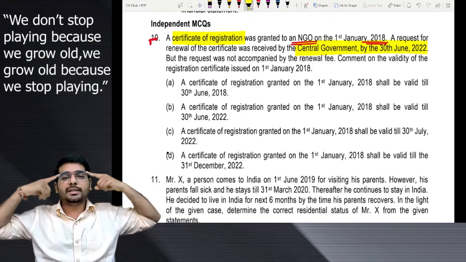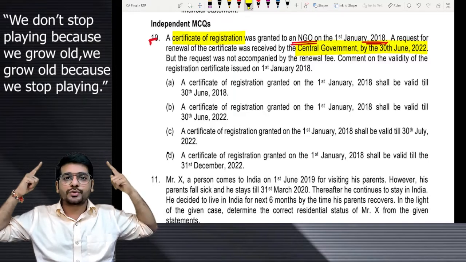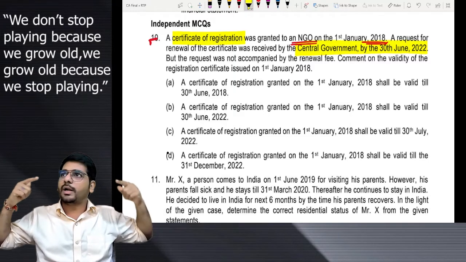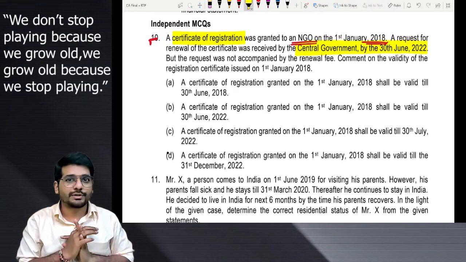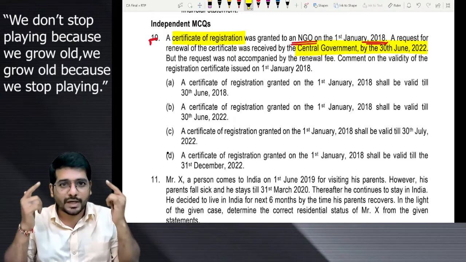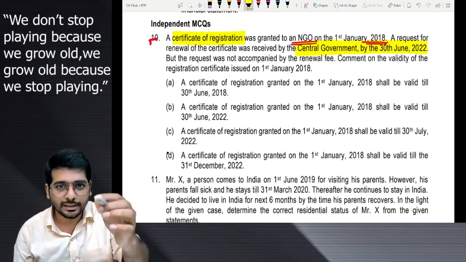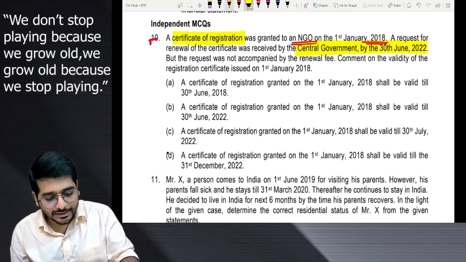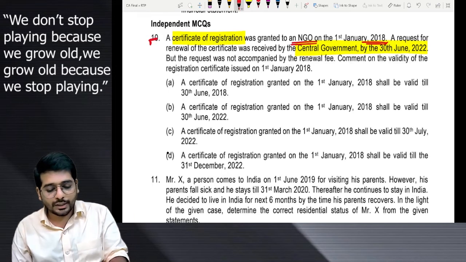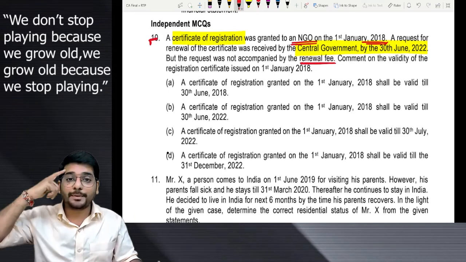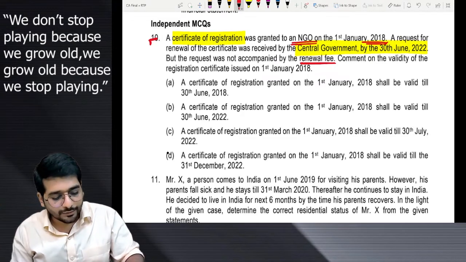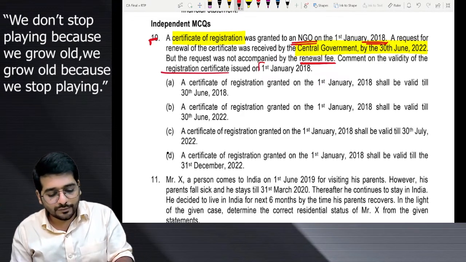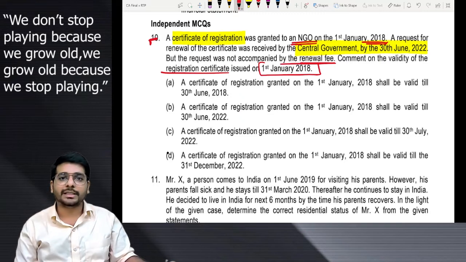Now, when you read this line, fast calculation should start in your mind. Renewal is required in which all chapters? Under which all chapters do we talk about renewal of the registration certificate? Okay, fast. Does it strike anything? Think, I will tell you. Yes, then, but the request was not accompanied with the renewal fee. Which chapter talks about renewal certificate with renewal fee? Yes, comment on the validity of the registration certificate issued on the 1st of January 2018.